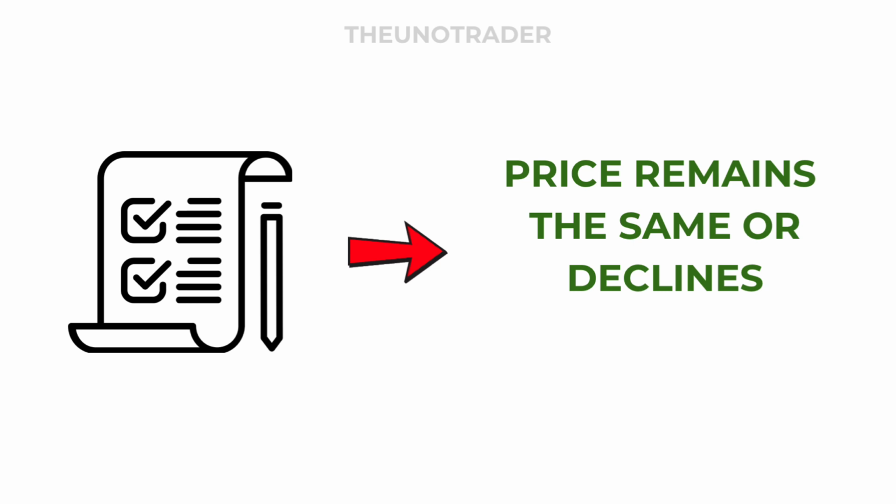The highway is not built and the land price stays at 5 lakh or falls. The price doesn't go up or it goes down. You can choose not to buy the land because the price didn't increase. All you lose is the 50,000 premium you paid for the option, but you don't have to spend 5 lakh on a land that didn't increase in value.